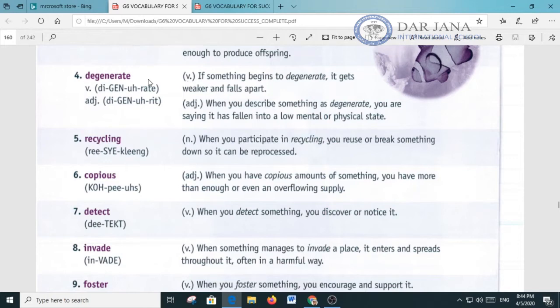Now let's use the word degenerate in a sentence. My cap started to degenerate within 2 weeks due to the excessive heat. Now, as an adjective, when you describe something as degenerate, you are saying it has fallen into a low mental or physical state. Now, let's put the word degenerate in a sentence. Daniel's doll is degenerate.